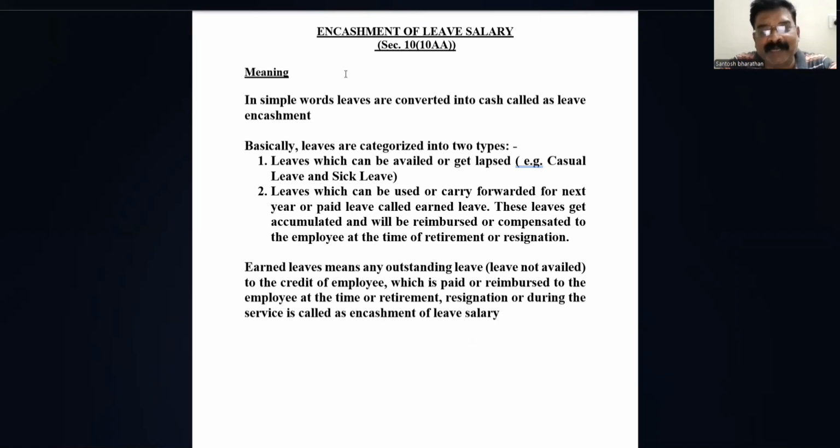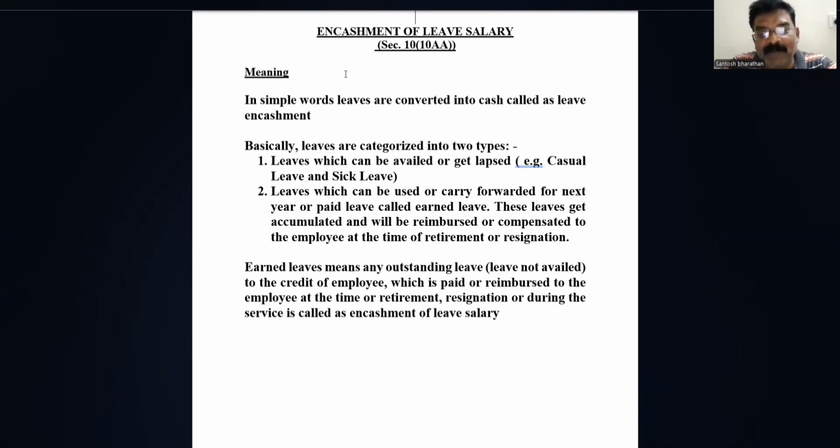Leaves are of two types. One, leave which can be used, that will be basically availed, or it will get lapsed. If I can use the leave, fine, or if I don't use it, it will be lapsed. For example, those types of leaves are casual leave and sick leave. They may give a few days of leave, which cannot be carried forward for the next year. In the same year, we need to use it. Otherwise, the leaves will be lapsed.